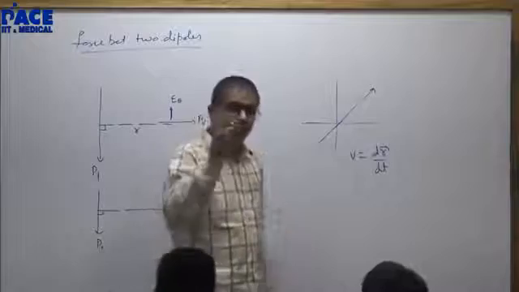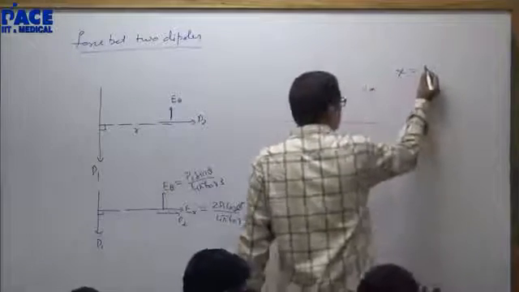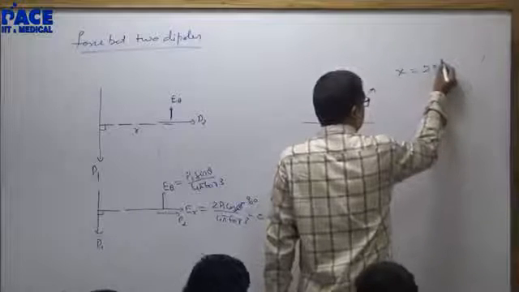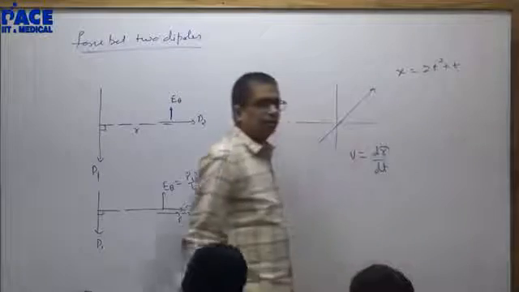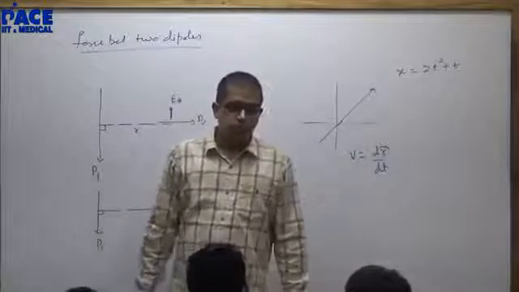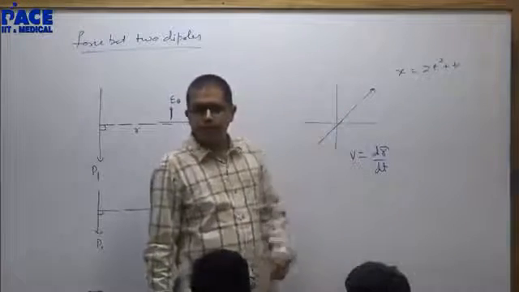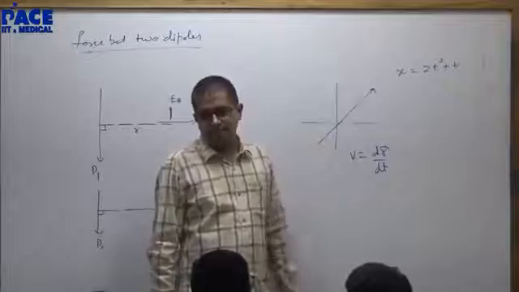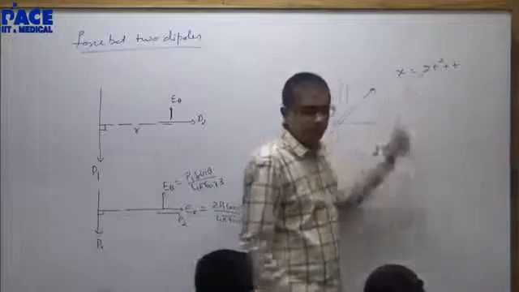Isn't it? I'll give you another example. You tell me x is equal to 2t square plus t. At time t equal to 0, what is the velocity? Directly, when you put 0, x becomes 0. Wrong.